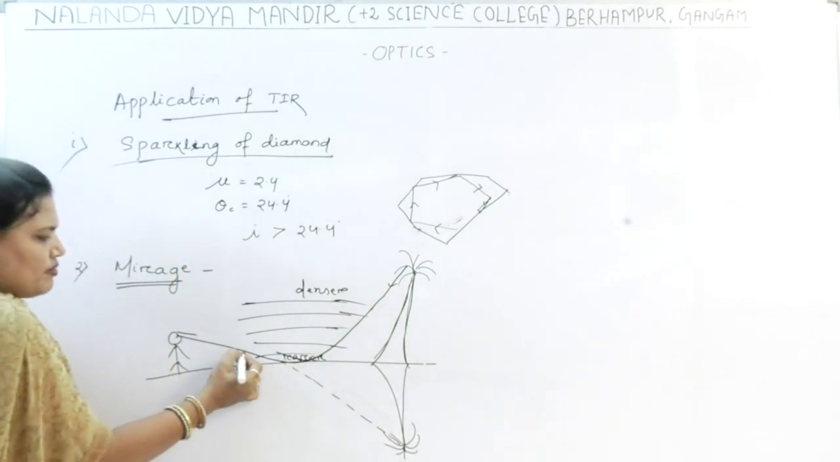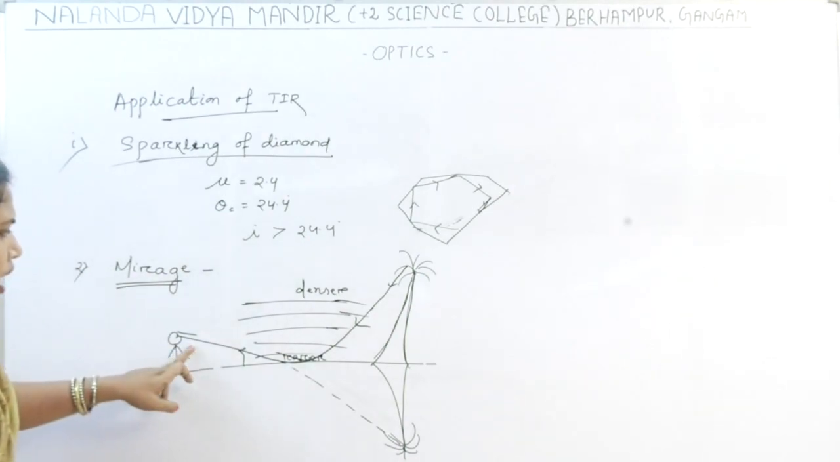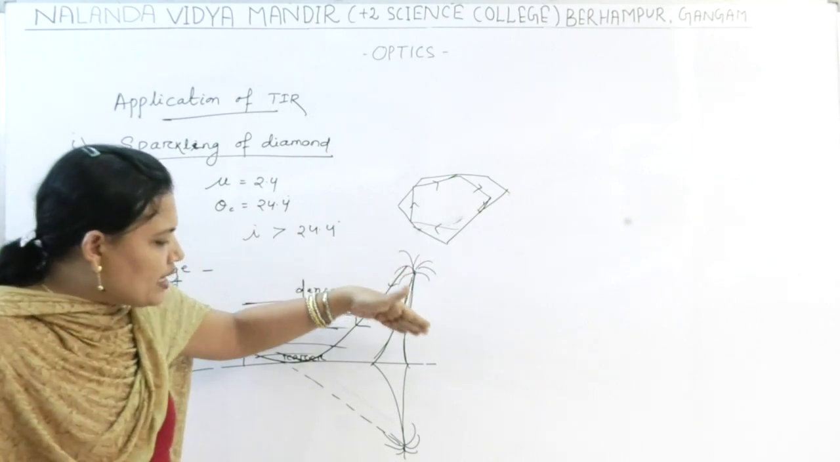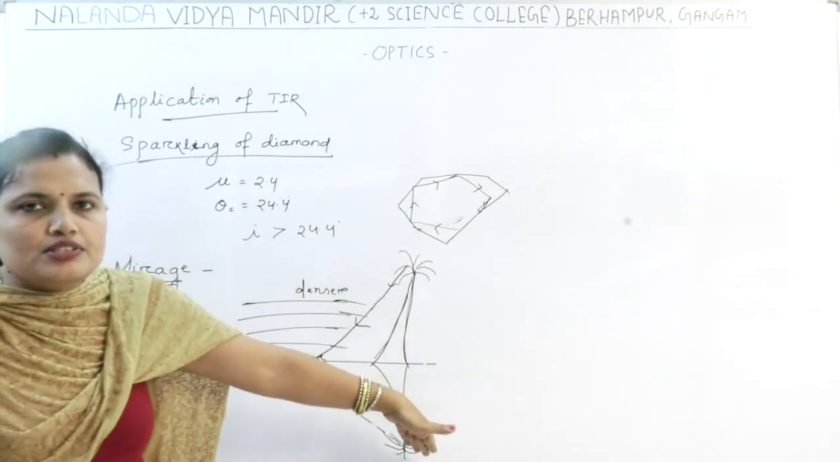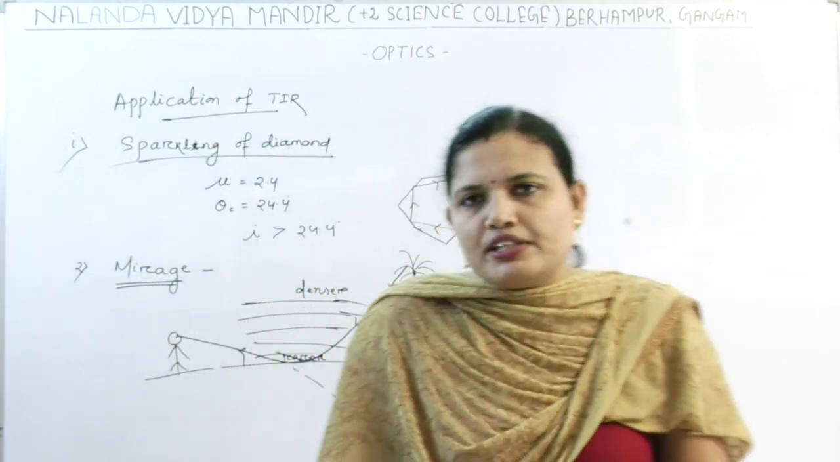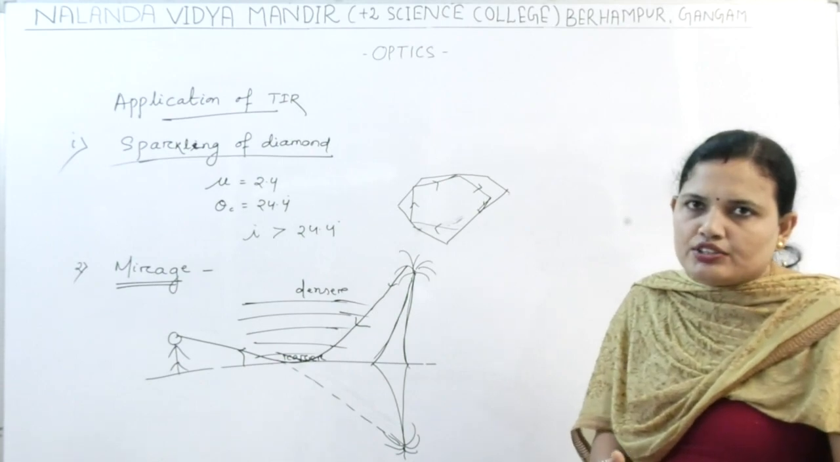So he feels that the image is at this position. How will the man feel? That yes, there is an object and an inverted image of this one. So here it brings the feeling of the presence of water at this position. This is known as mirage.